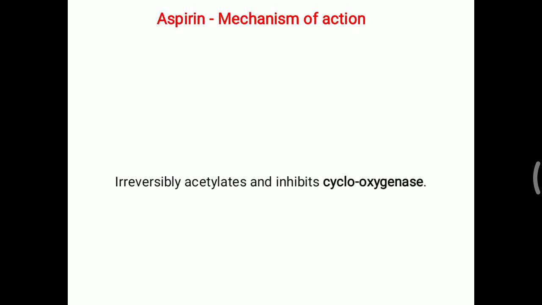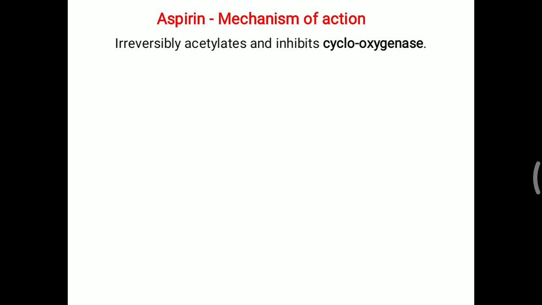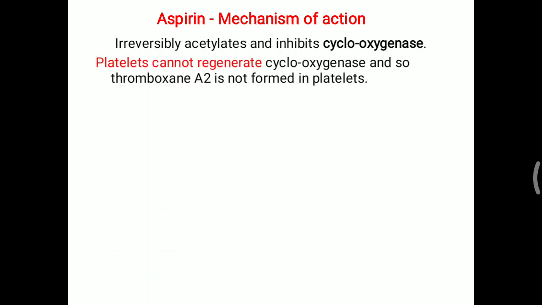Second most important thing is aspirin. Mechanism of action is explained with the help of the cyclooxygenase enzyme. Aspirin irreversibly acetylates and inhibits cyclooxygenase enzyme, which is responsible for this prostaglandin formation. Now, this platelet, which is generating this thromboxane, cannot regenerate cyclooxygenase once aspirin is present, and so thromboxane A2 is not formed in the platelet.